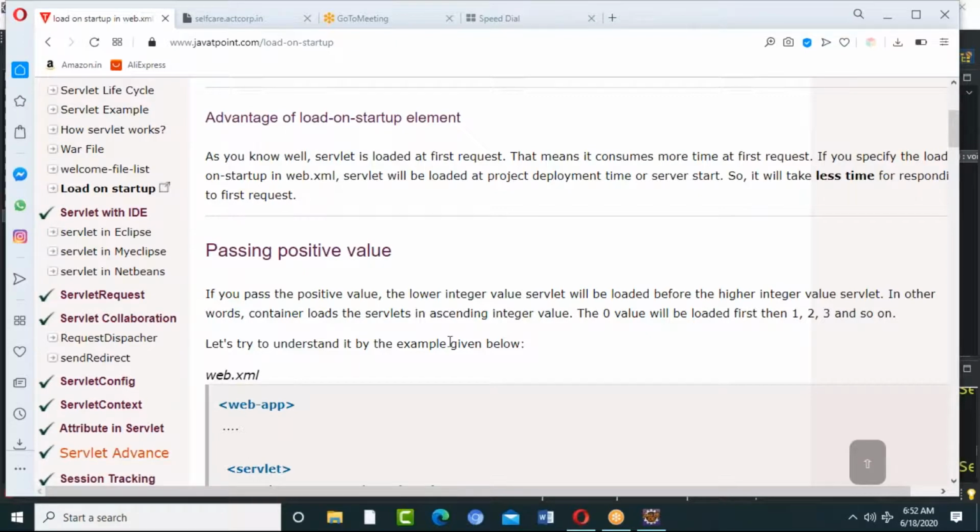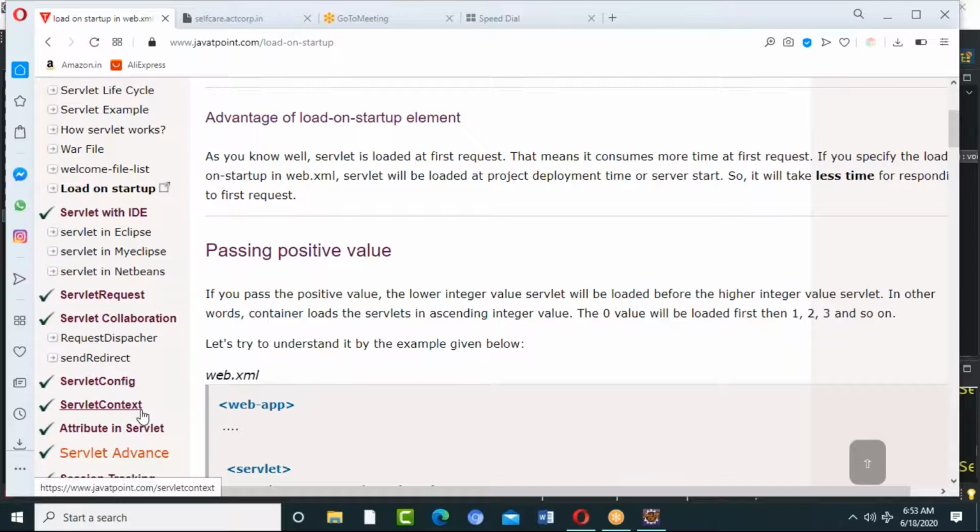Make sense? What object will be created by default when you run the application on the server? Servlet context. Servlet context will be created automatically, and then in the init method, the servlet config object gets initiated, right? But a servlet config object will be created if you give a request.